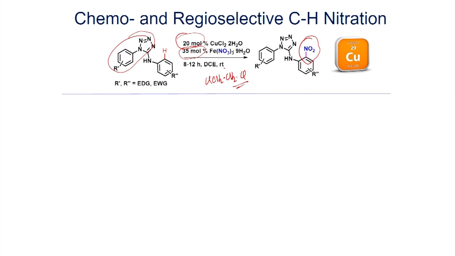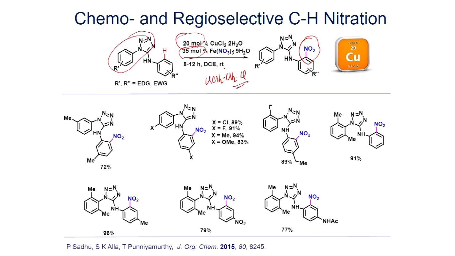When you go for the effect of substituent, you can see, for example, the benzene ring can have a variety of substituents like a methyl group. Here you can have a halogen, a methoxy group, and an ethyl group. This one is unsubstituted. You can see the substituent present in different positions: a meta position with respect to this CN bond, and a dimethyl group at the ortho position. Here also you have a methyl group at the para position, and here a nitro group.